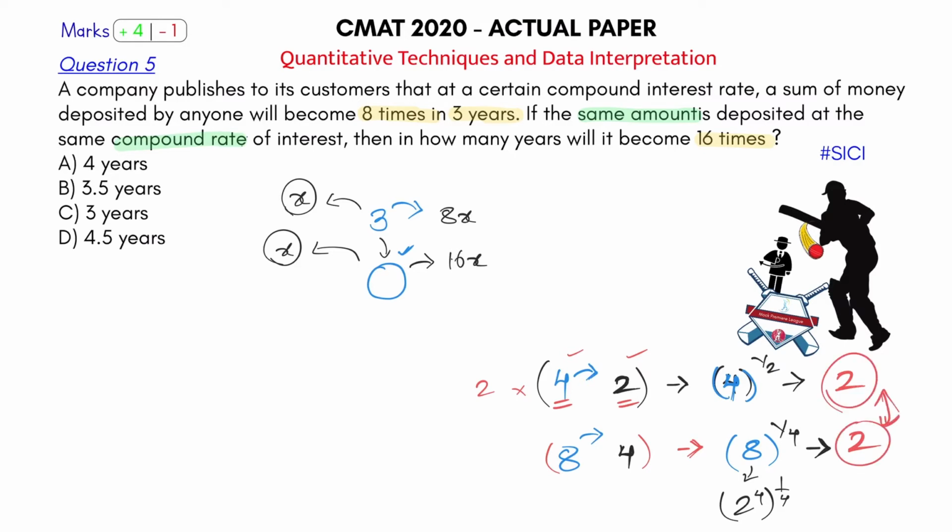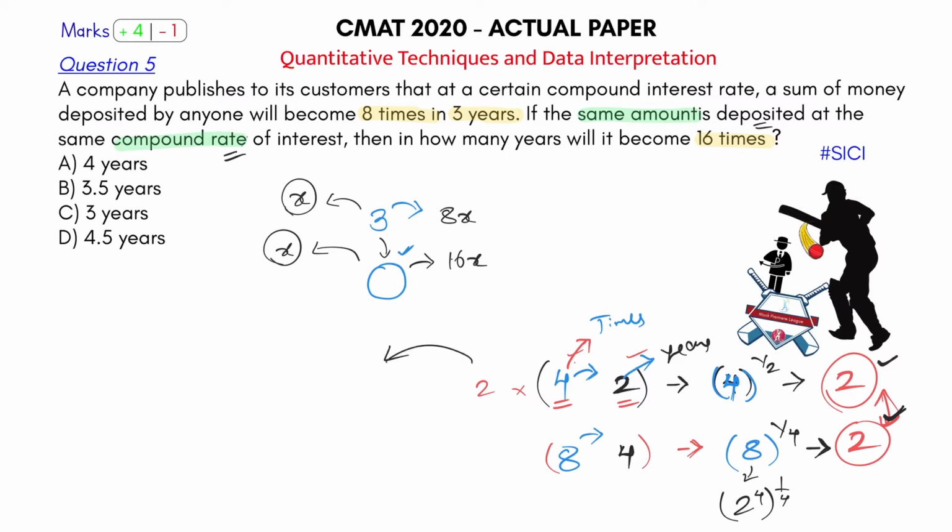So what did I get from here? This is nothing but times. How many times it becomes in how many years? So what do you write here? Times raised to 1 upon years. For this and this has to be same. Okay, that's the property of compound interest. If you keep the amount deposited the same and the compound interest rate is the same, this will always happen. So this is the same logic that I'll apply here.